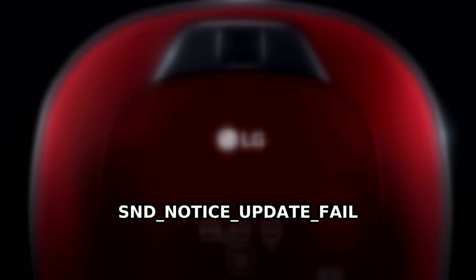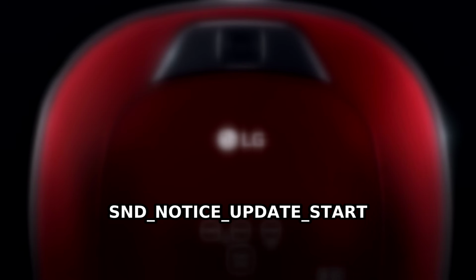Software update failed. Please check your model name in LG Electronics website and try again after downloading the software. Software will be updated. Robot cleaner has been connected to computer.